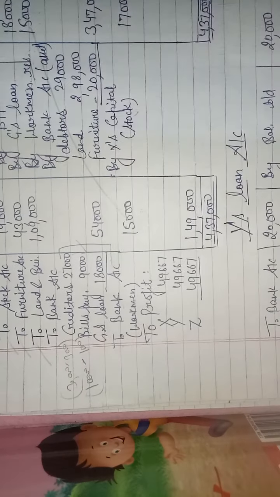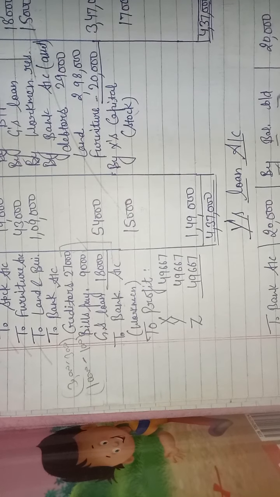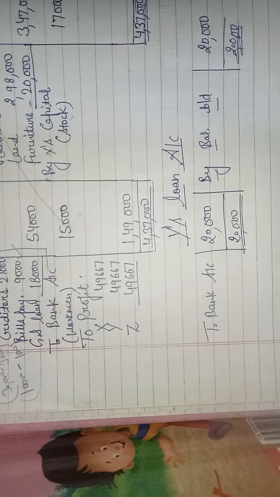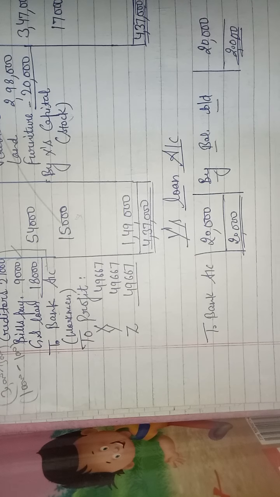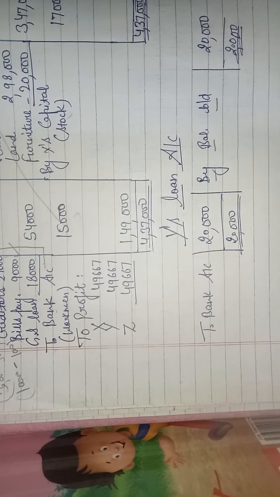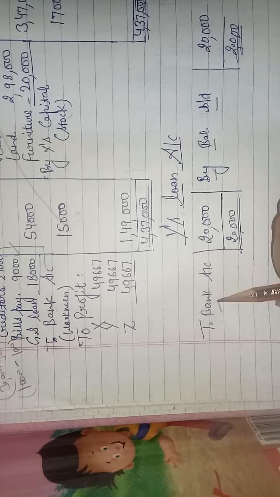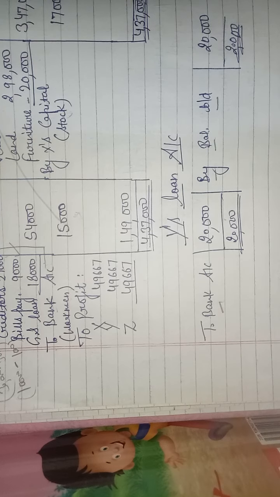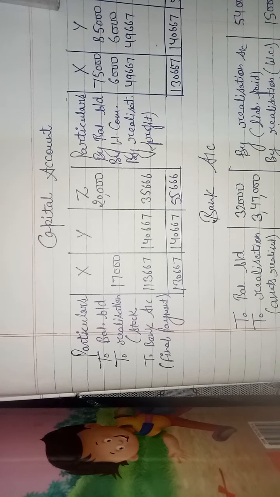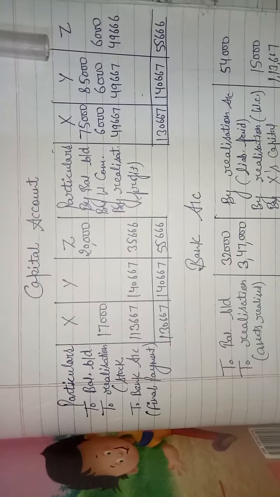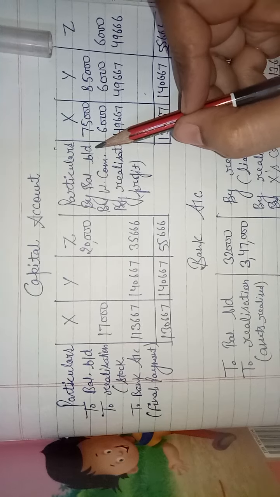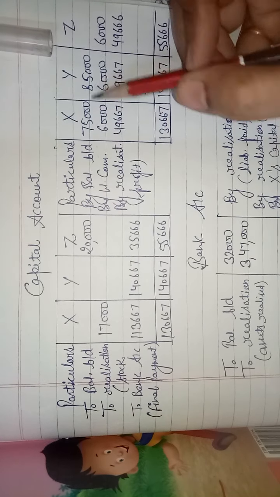Now in the question there is a partner loan, Y's loan, so we will open Y's loan account with the name by balance brought down. All liabilities have a credit balance, so we will write over here by balance brought down 20,000, and we will close this account with the name to bank account, that is 20,000. Clear? Loan account. Now see the capital account of partners. First of all we will write by balance brought down 75,000, 85,000.